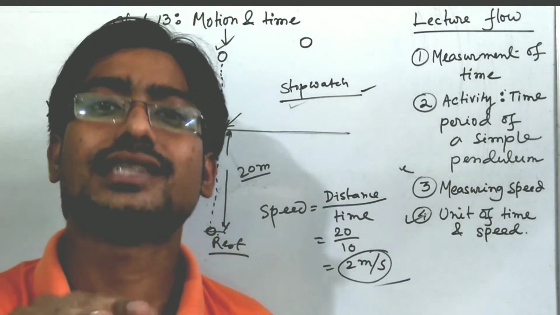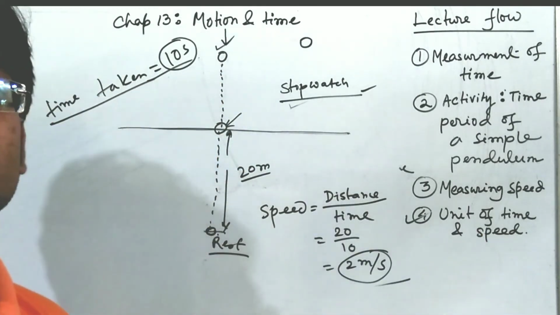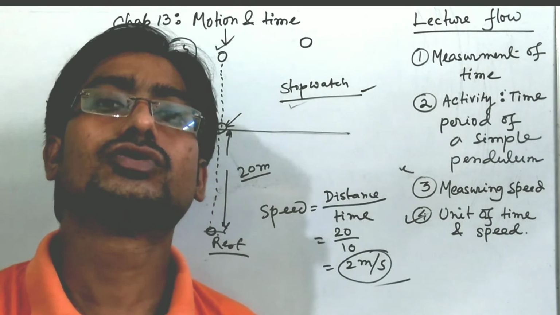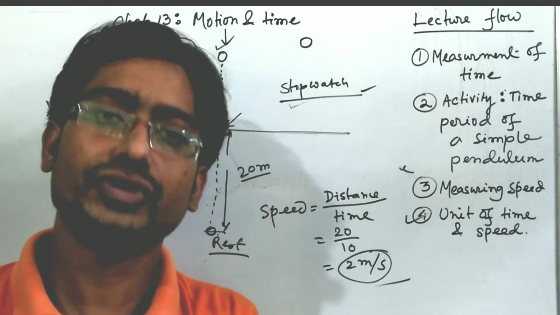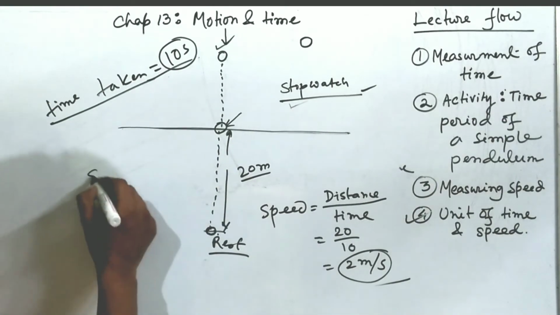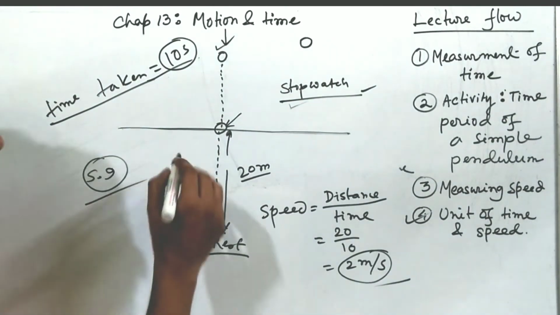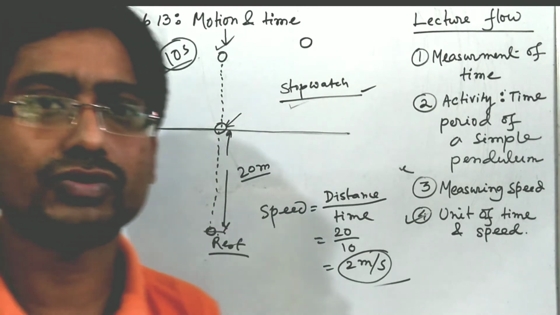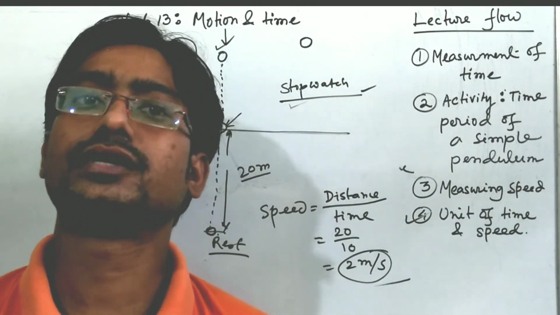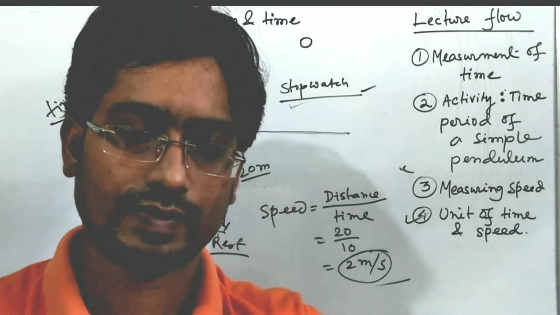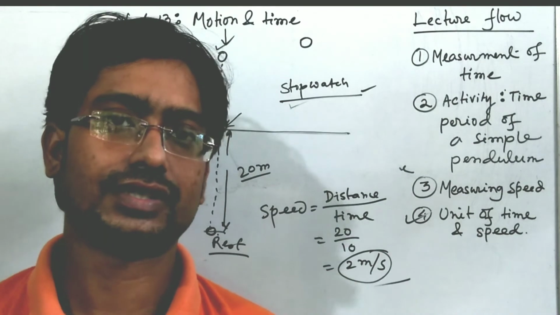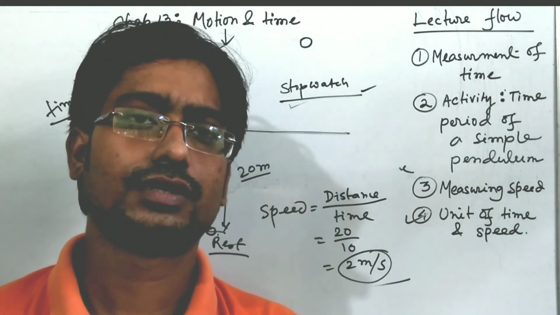So different units must be applied according to our convenience to make things easier. Here, in our NCERT book throughout the year we will use the SI system. What is the SI system? SI is known as the Système International. Suppose we are measuring something here, that will be measured in Afghanistan, that will be measured in Britain, that will be measured in other different countries. If they use different units, then it will be very difficult to understand.